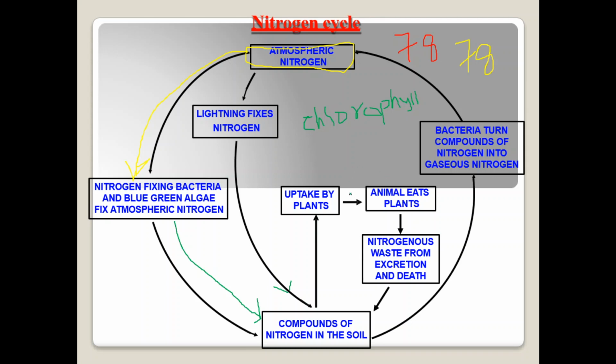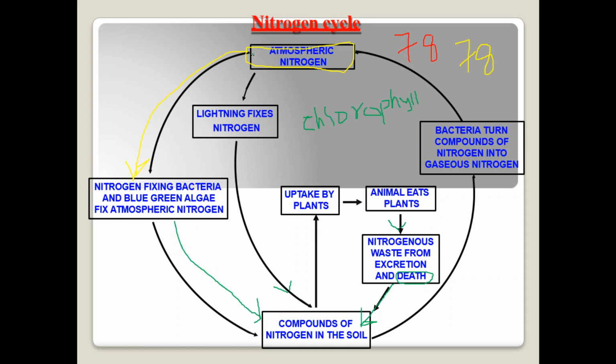And some animals eat plants, right? They are known as herbivores. Some herbivores eat plants, and human beings also take plant products and consume leafy vegetables. So animals eat plants and digest them, and they release nitrogenous waste through excretion or death. Our excreta goes to the soil, and after death, where will we go? We will go to the soil only. That means the nitrogen comes back to the soil.